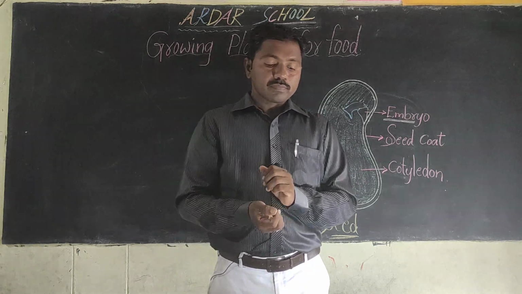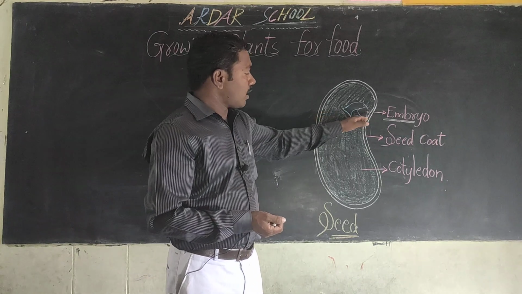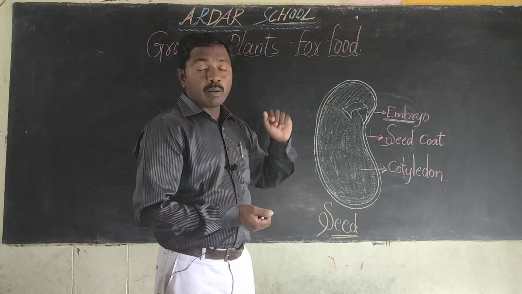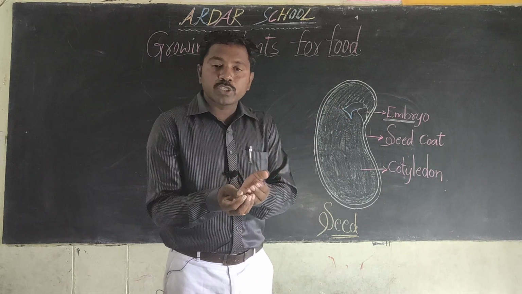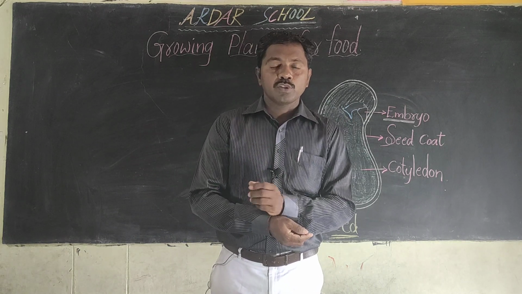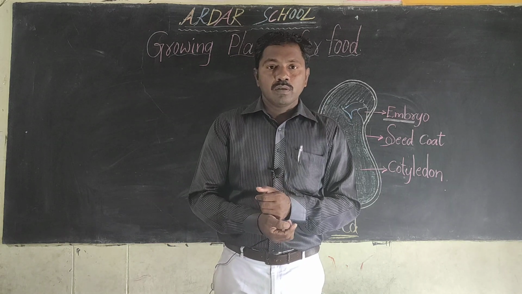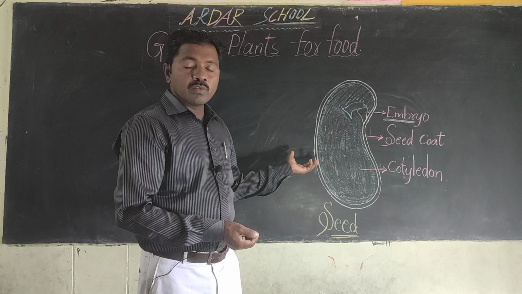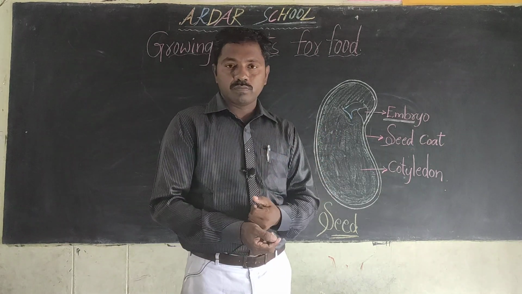The seed coat protects the embryo. If you soak some seeds overnight and observe them in the morning, when we touch them, they are very soft.